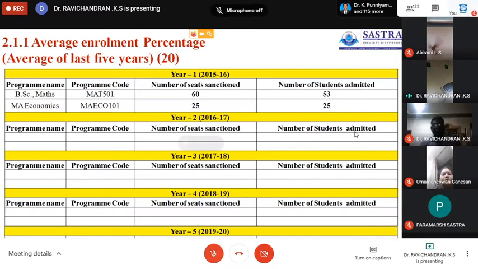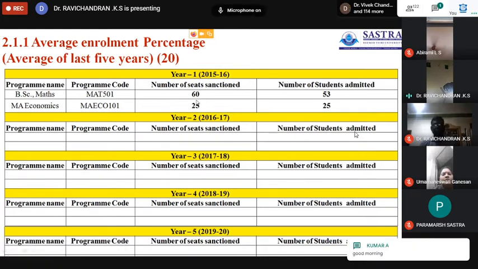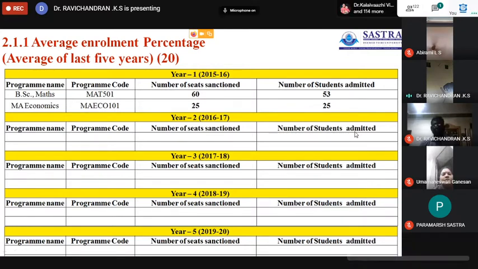So in this you have to fill all the five academic years 15-16, 16-17, 17-18, 18-19, 19-20, and calculate the average percentage of admission made during 15-16 separately, 16-17 separately, and till 19-20 separately.